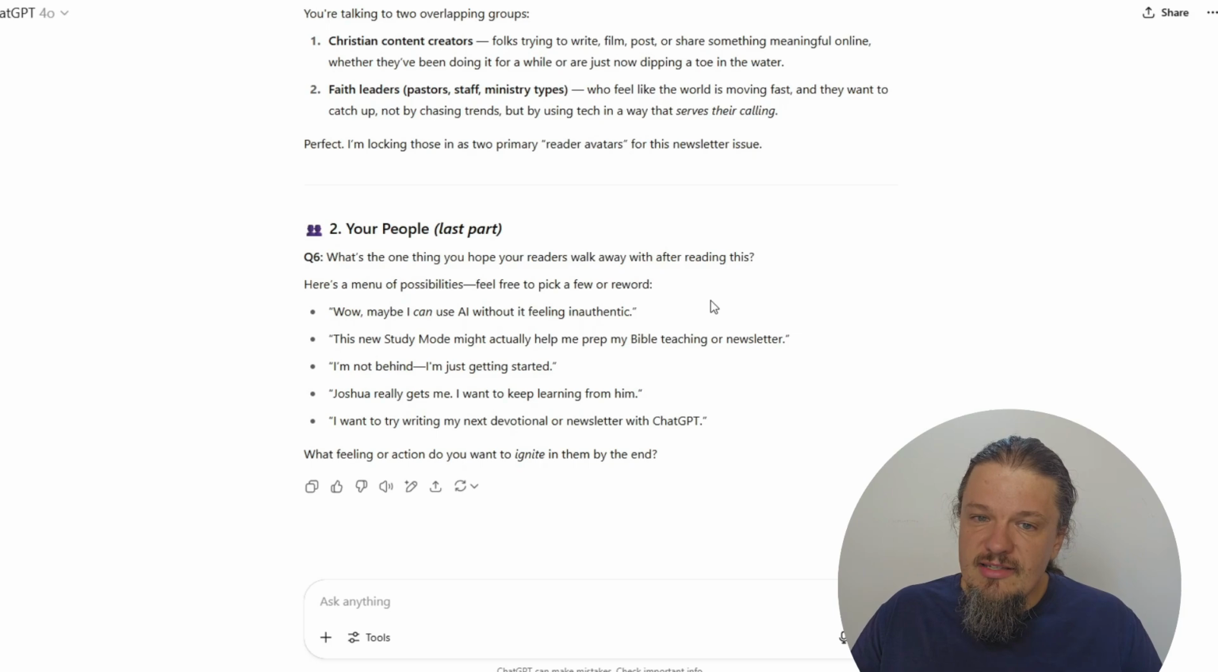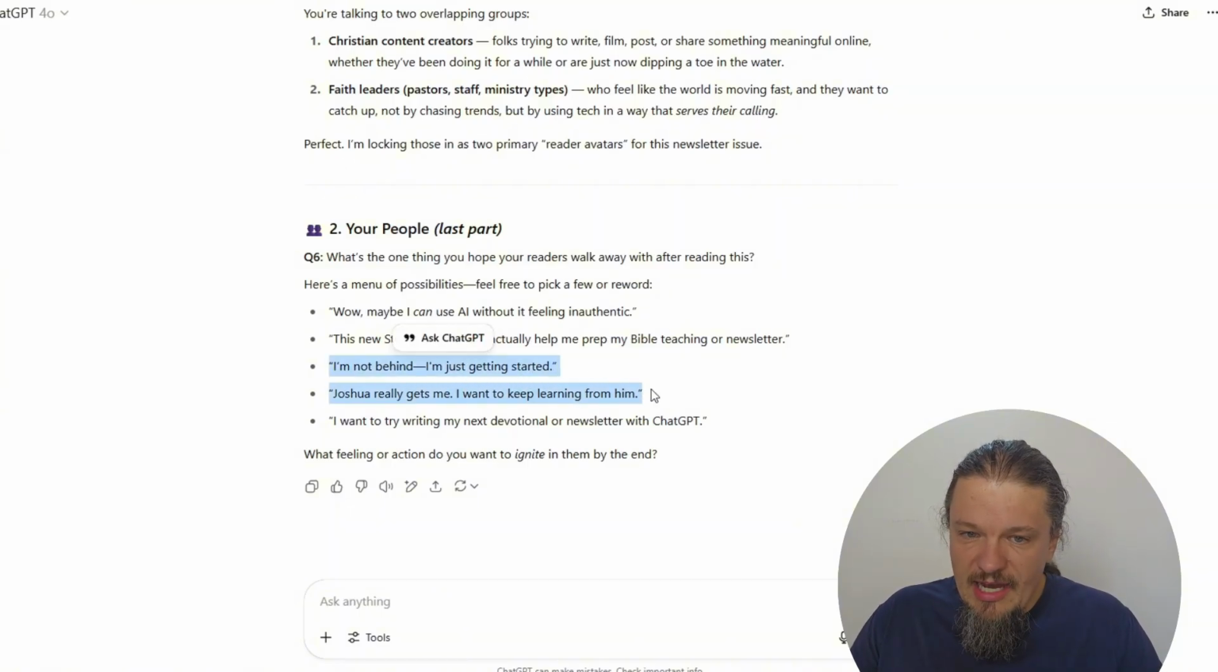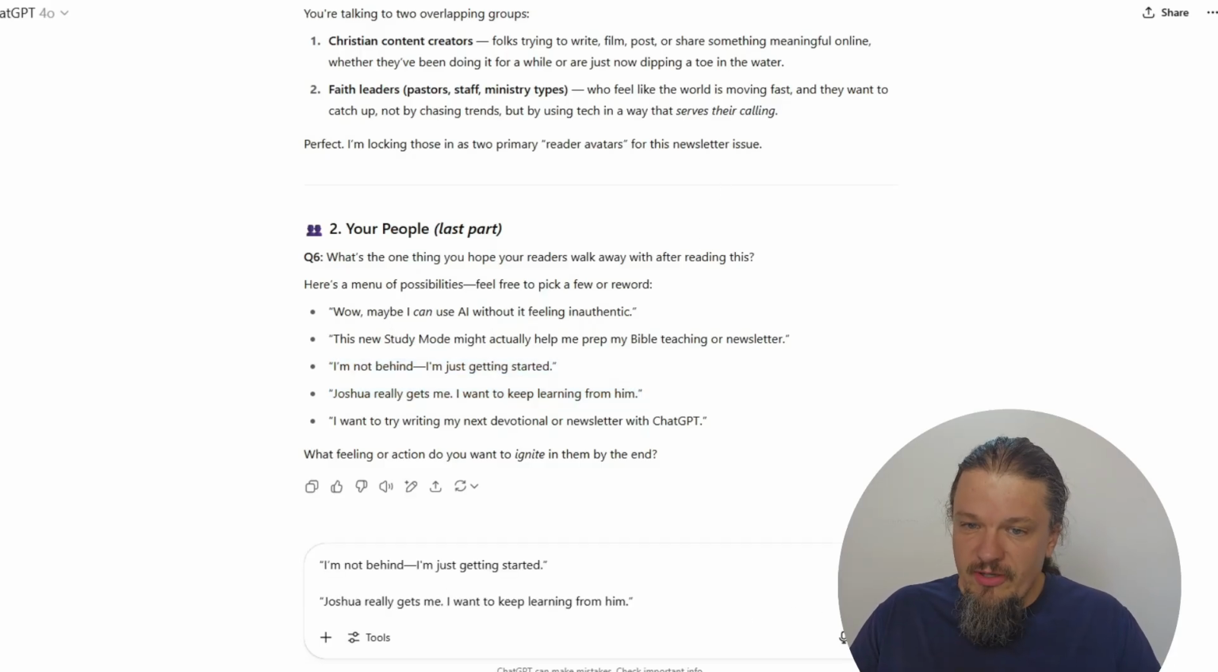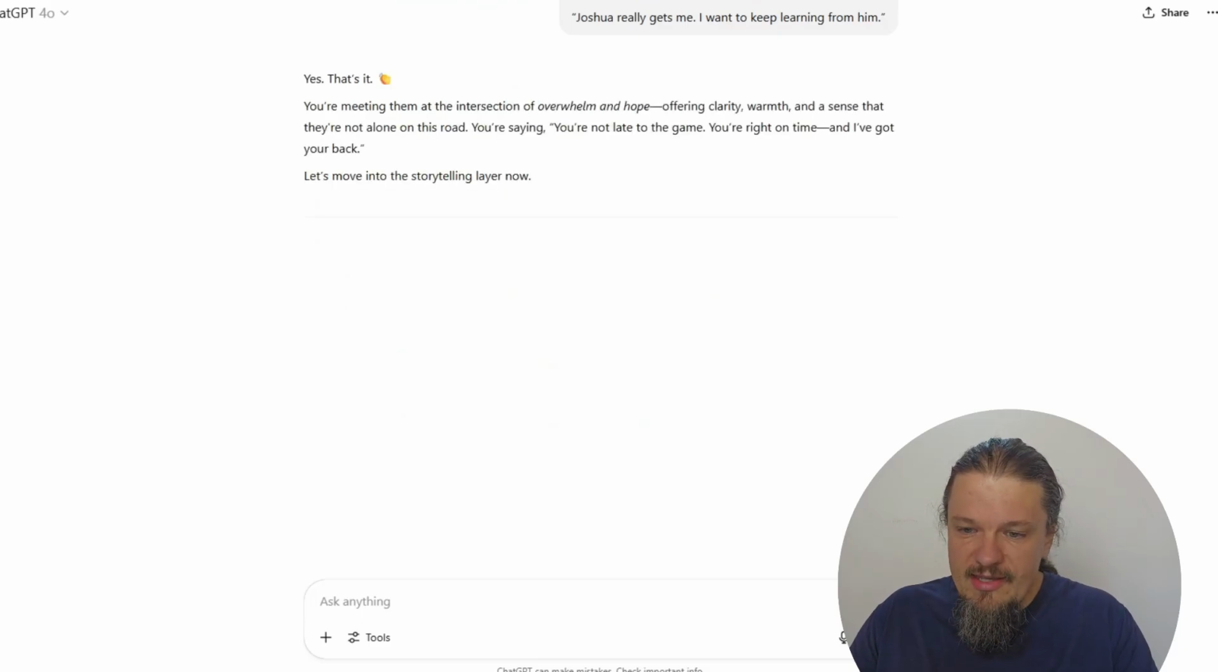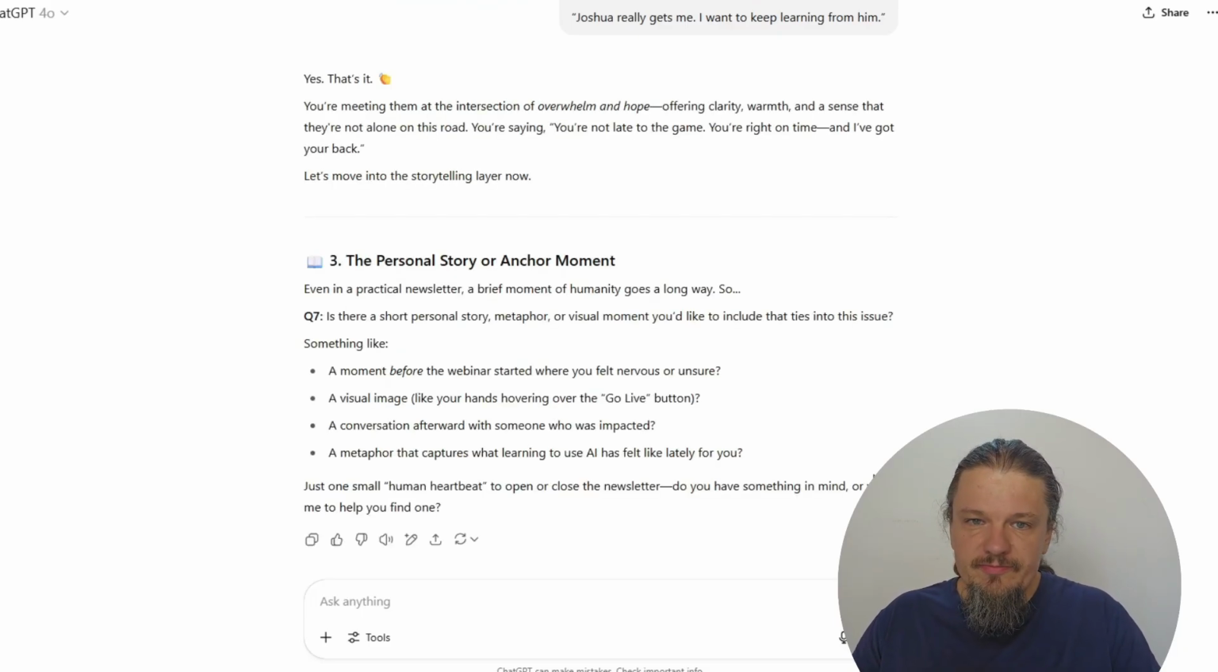Then it's asking the last part: what's the one thing you hope your readers walk away with after reading this? Here's a menu of possibilities. Feel free to pick a few or reword. I think I'm going to take these two sections: I'm not behind, I'm just getting started, and Josh really gets me, I want to keep learning from him. I'm going to copy those two in and go ahead and add that to it. Now it's going on to section 3.